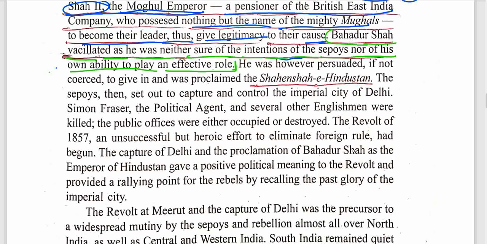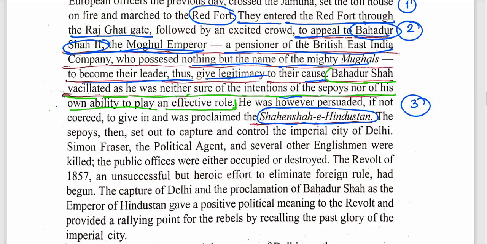He was, however, persuaded, if not coerced, to give in and proclaim the Shahenshah-e-Hindustan. Just see, Shahenshah-e-Hindustan. This was the title. This will be my third point while making notes.